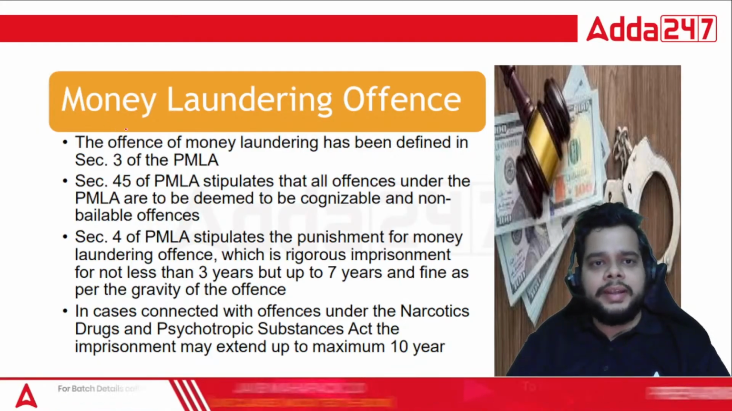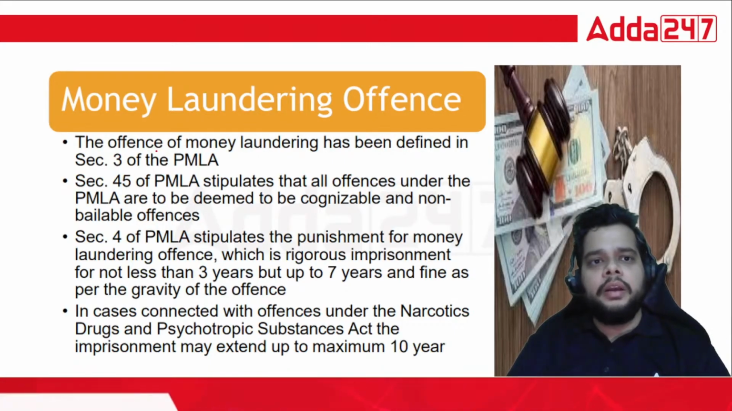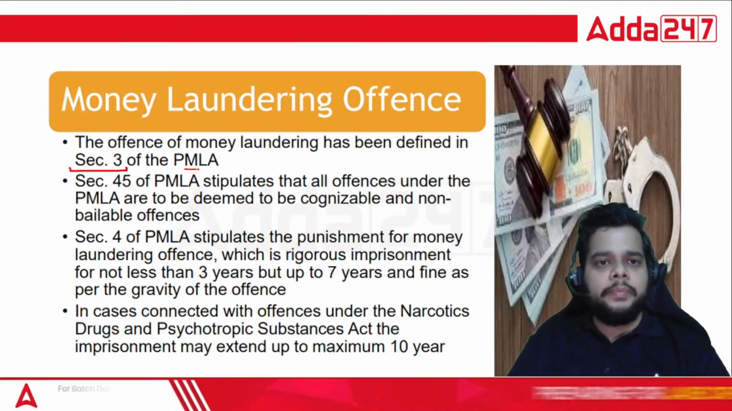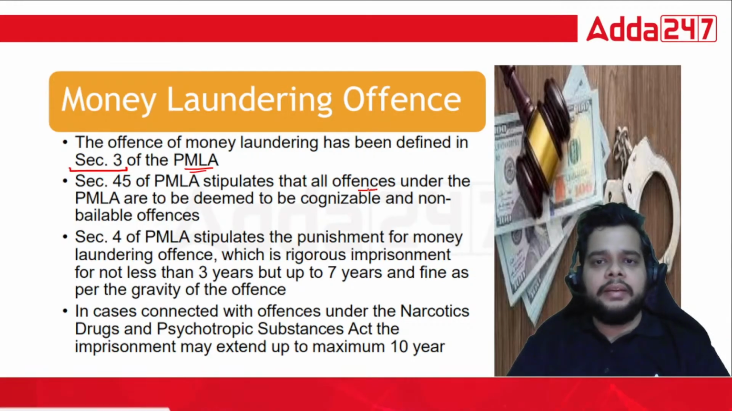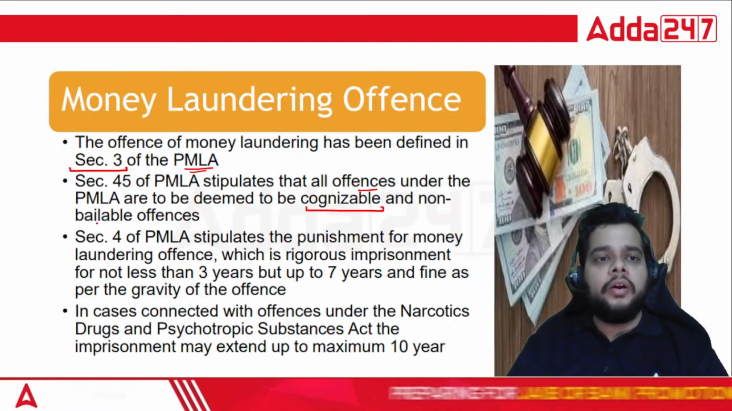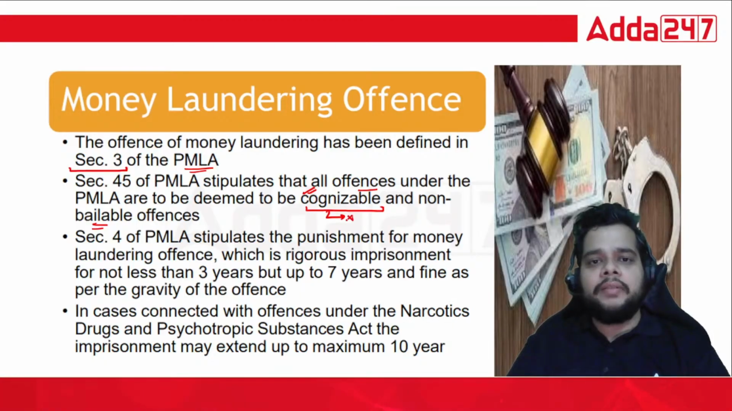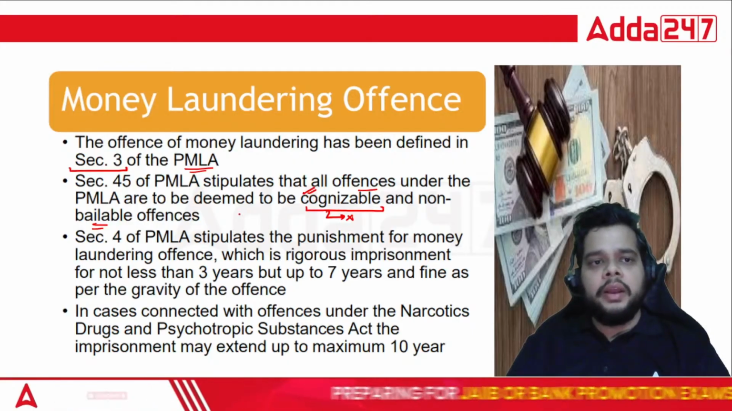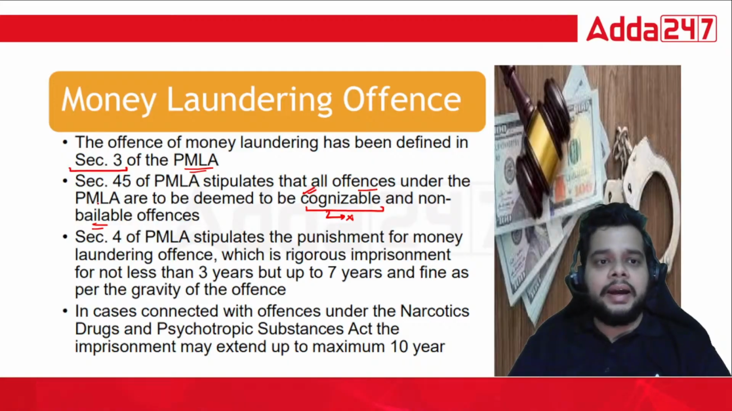Okay, so the sections which are important under the definition of money laundering offense. The offense of money laundering has been defined in Section 3 of PMLA. Section 45 of PMLA stipulates that all the offenses under PMLA are to be deemed as cognizable and non-bailable. So they are cognizable in the sense you need not have any kind of warrant to arrest the perpetrators. Non-bailable means you cannot have any bail once the trial starts.